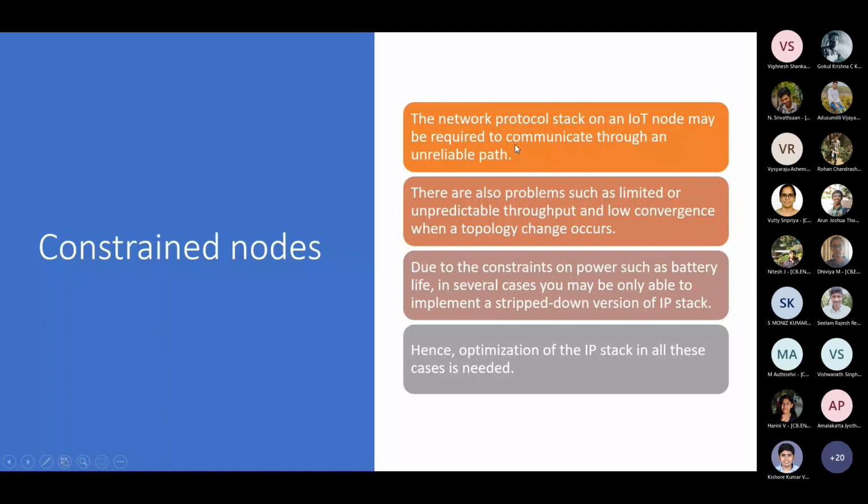Why is it unreliable? Because we are using very low power communication, low power lossy communication. Because of the constraints of power and resources, the path also will be unreliable.